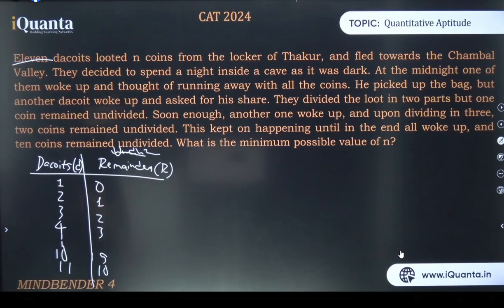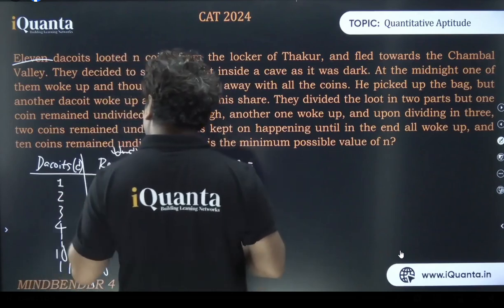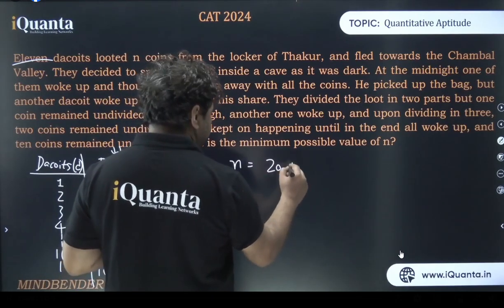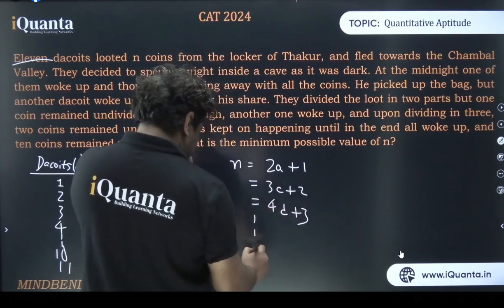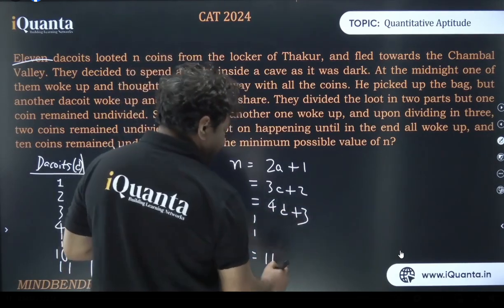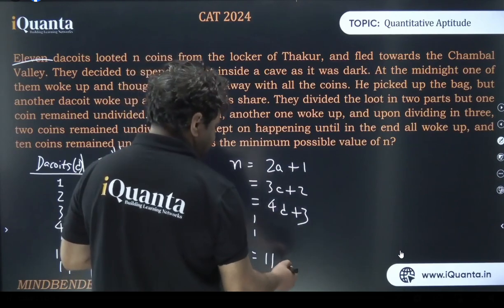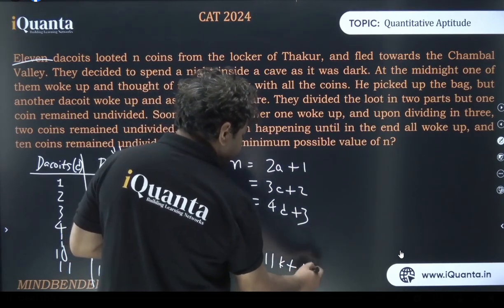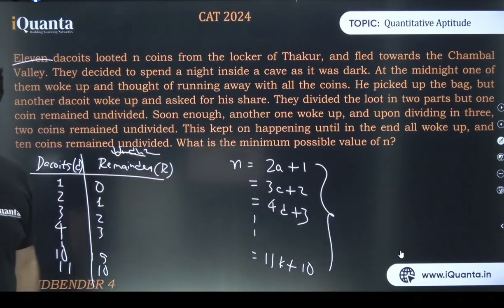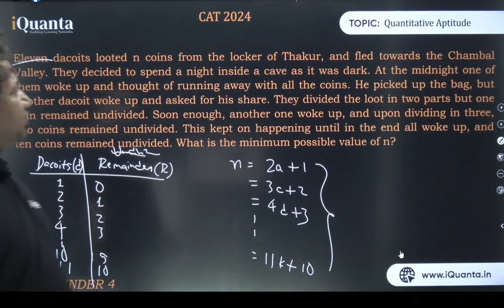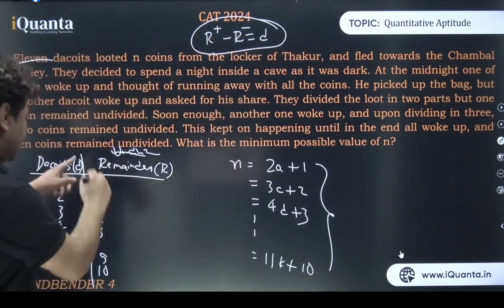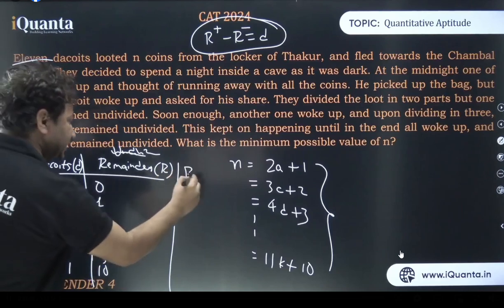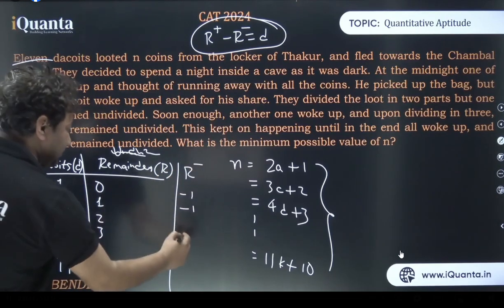If you have different remainders, a number of coins n will be equal to what? 2a plus 1, or 3b plus 2, or 4c plus 3, and so on, up to 11k plus 10. So can we solve these 10 different equations? It will be very difficult to do that. But as I told you earlier, the difference between positive remainder and negative remainder is always the divisor, which means here the positive remainders are 0, 1, 2, 3, up to 9. The negative remainders will be nothing but 0 minus 1, 1 minus 2, and minus 1 for all of them.